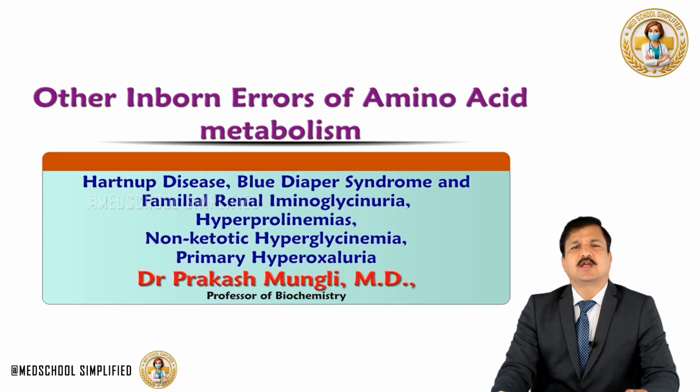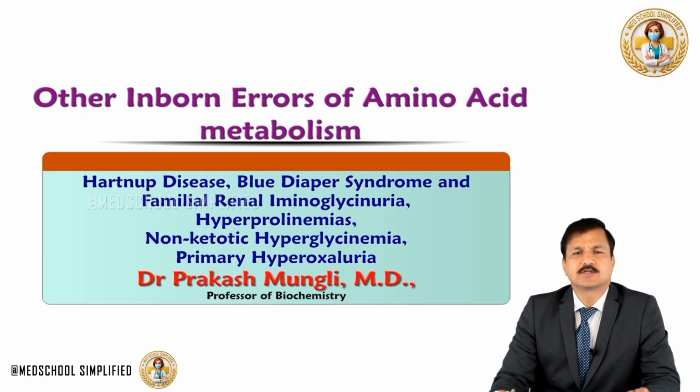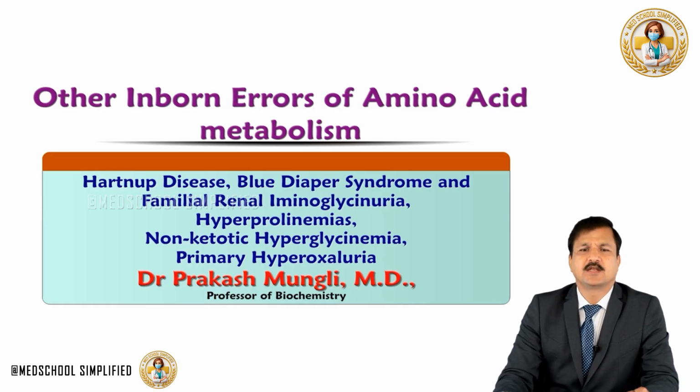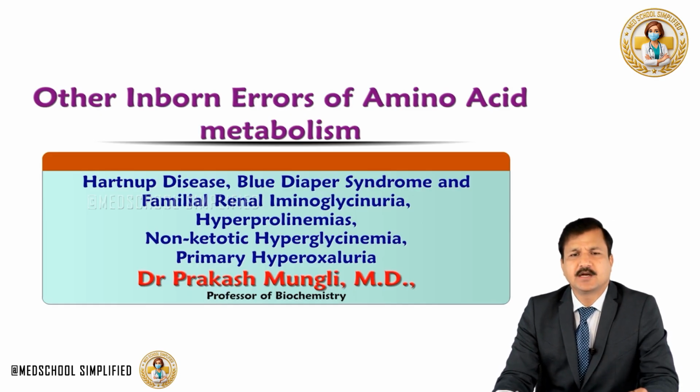So in this lecture, I will be going over some of the inborn errors of amino acid metabolism. They are Hartnup disease, blue diaper syndrome, familial renal iminoglycinuria, hyperprolinemias, non-ketotic hyperglycinemia, and primary hyperoxaluria.